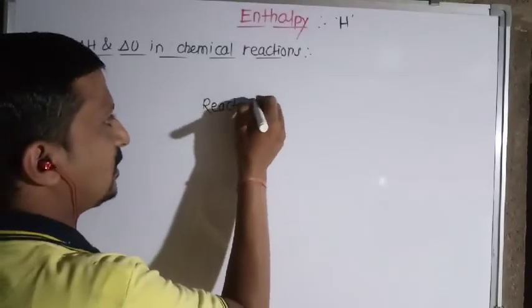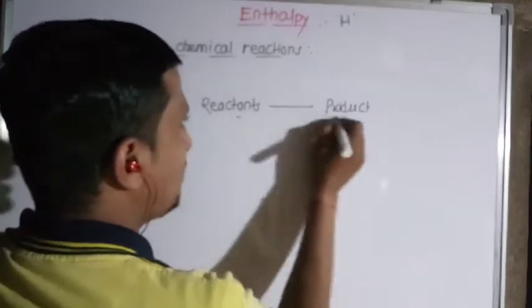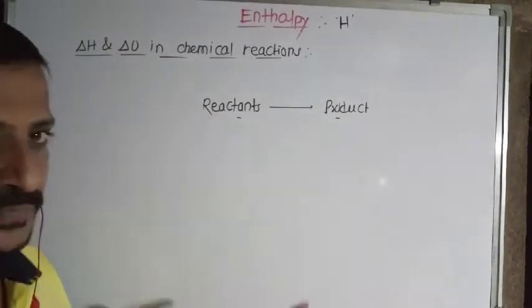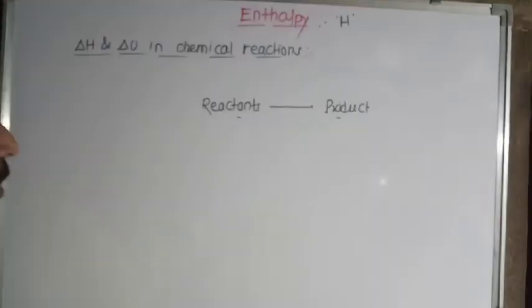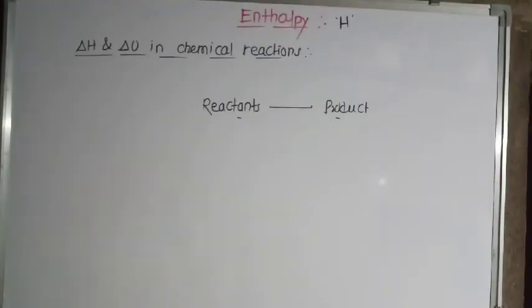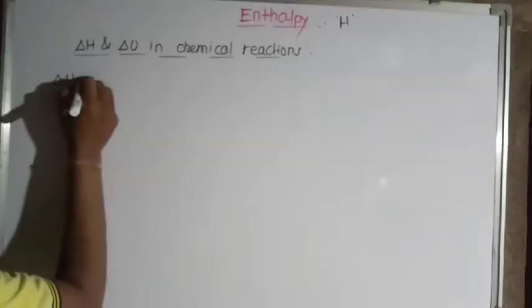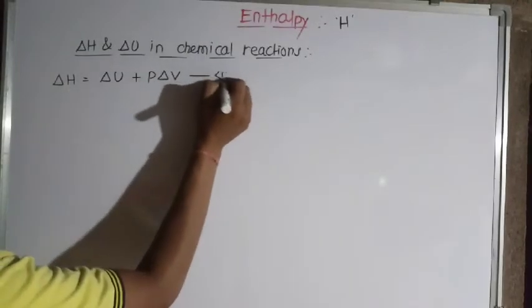So chemical reactions have to occur. Now consider some chemical reactions, in the sense reactants are converted into products in any chemical reaction. As reactants are going to convert into products, mostly the number of moles is going to change. So consider the equation which we already derived, that is the change in enthalpy, delta H is equal to delta U plus P delta V. We call this equation first.